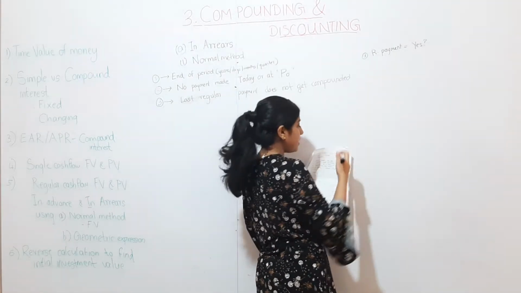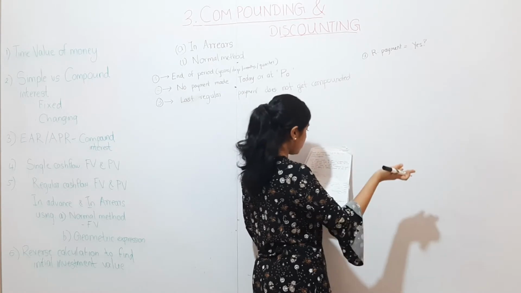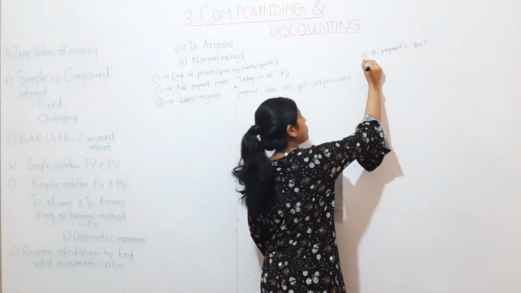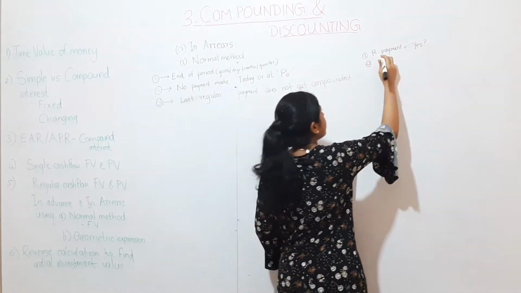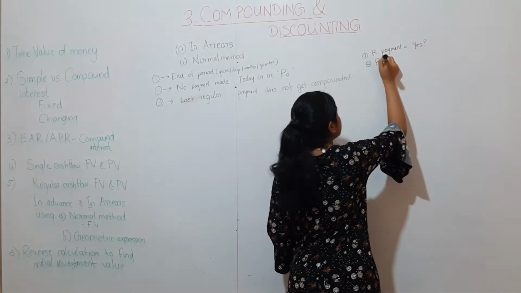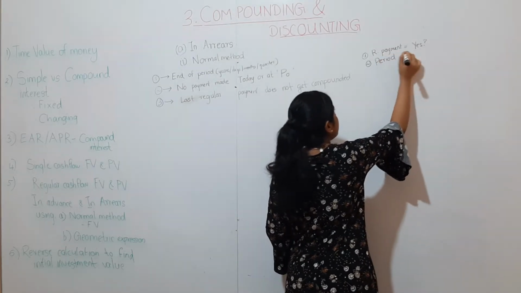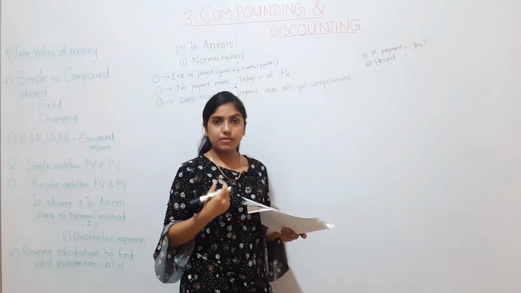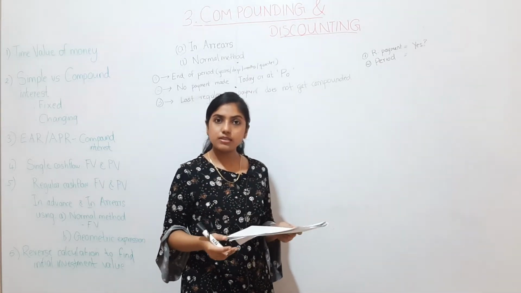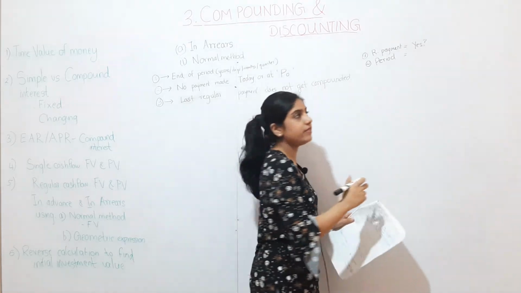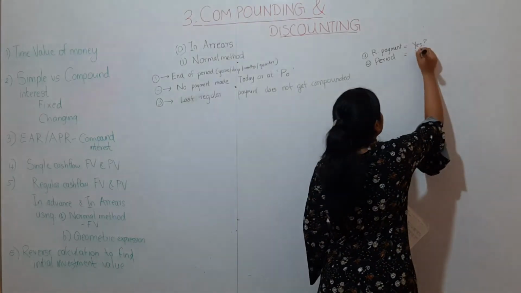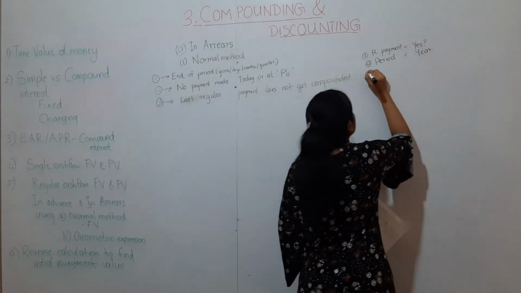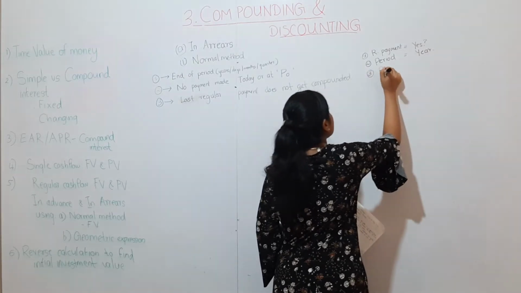Here there are 4 times: in 1 year's time and then 3 more times. Secondly, what is the period that they invest? Every year, every month or every quarter? It is every year. Thirdly, what is the rate?